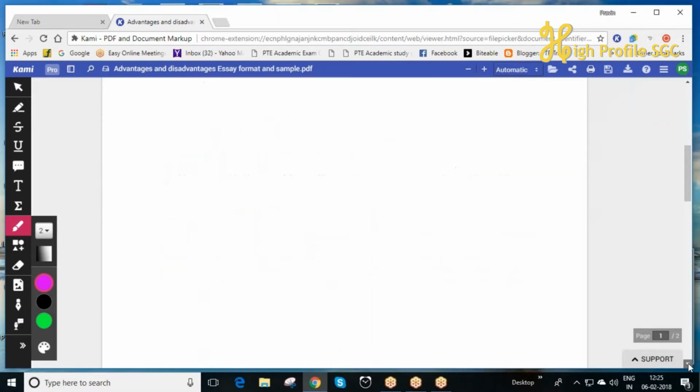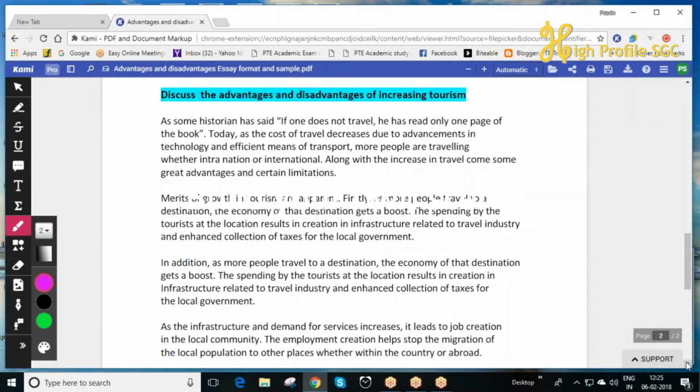Now let us see. Here we have taken one essay: Discuss the advantages and disadvantages of increasing tourism. Again, you can see this is an advantage-disadvantage kind of essay. See the introduction. As some historian has said, if one does not travel, he has read only one page of the book. Today, as the cost of travel decreases due to advancements in technology and efficient means of transport, more people are traveling, whether intranation or international.